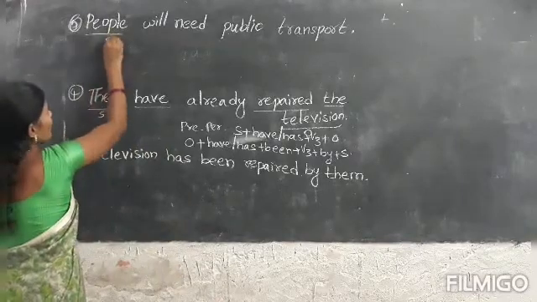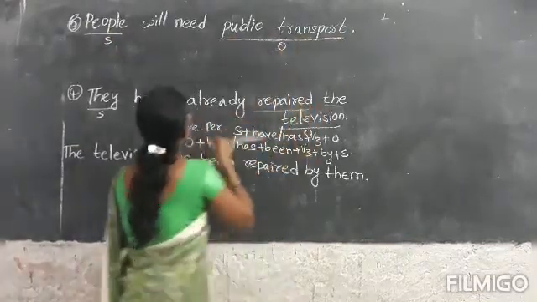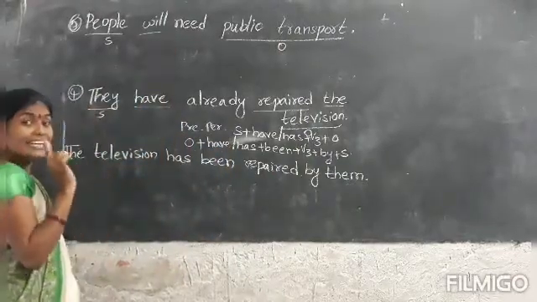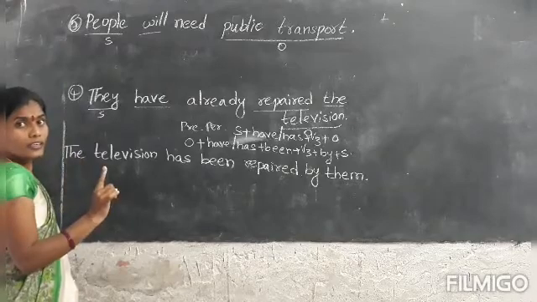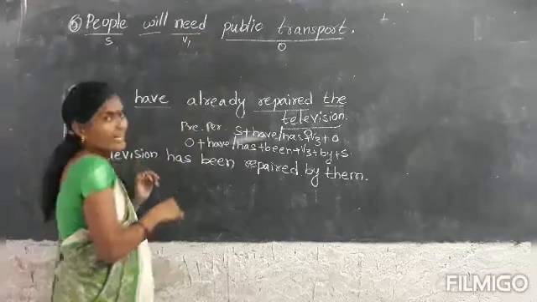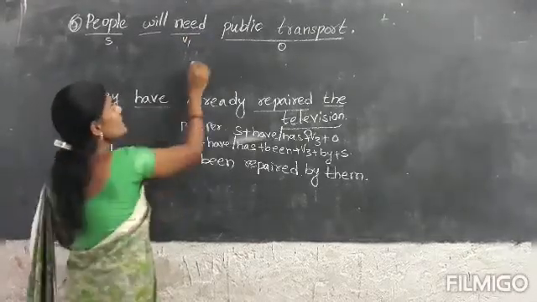Subject is people, object is public transport. Here will is the indicator of future. Will plus verb first form means simple future tense.